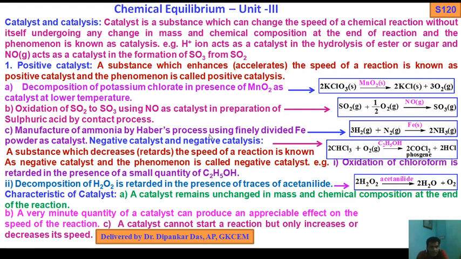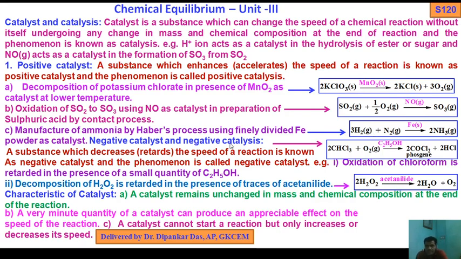Manufacture of ammonia by Haber process using finely divided iron powder as a catalyst. This is the example: 3H2 gas plus N2 gas, Fe powder, 2NH3 gas. Here you see this is an example of heterogeneous catalysis. Reactants are in the same phase but the catalyst is in a different phase. Okay, forget it, this is just for information. So these are the examples of positive catalyst.